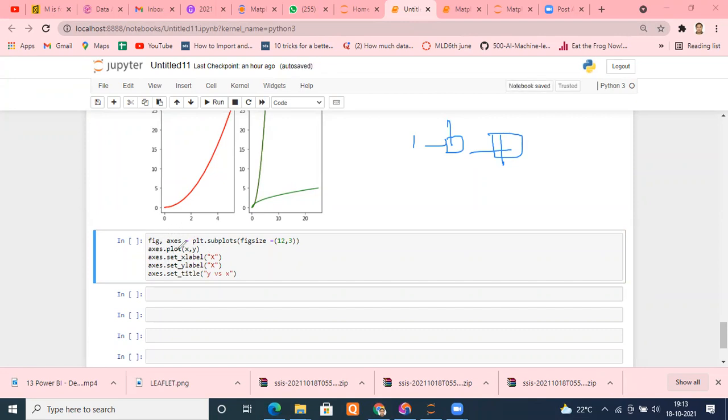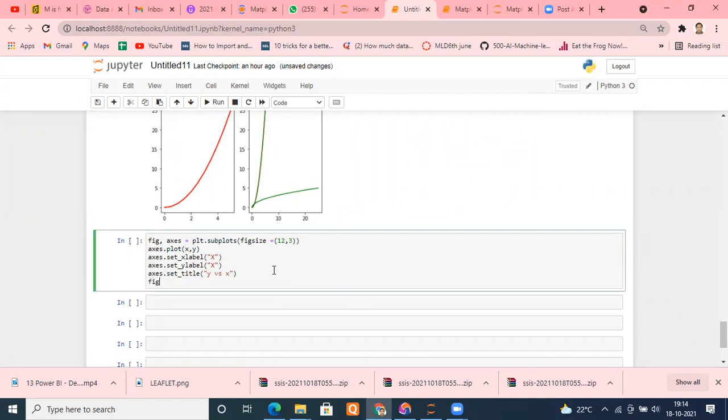So I'm directly saying axis.plot. If I mention, suppose 1, 2, then axis will be having 2 values at index 0 and index 1. But here nothing is mentioned, so it's taking 1 and 1. That means only 1 graph can be plotted, so we can directly use axis here without any issue, right? So if I use that, clear all my drawings, and let me see my figure.